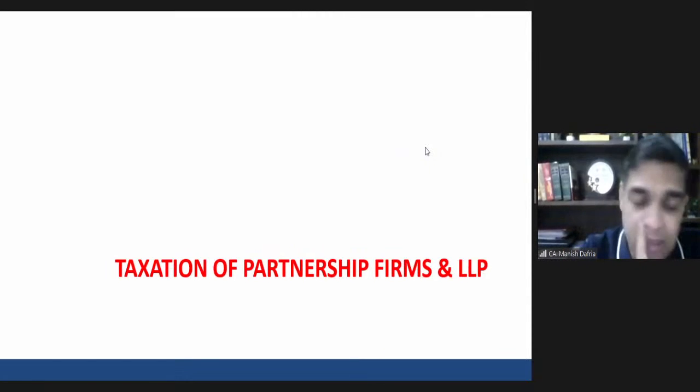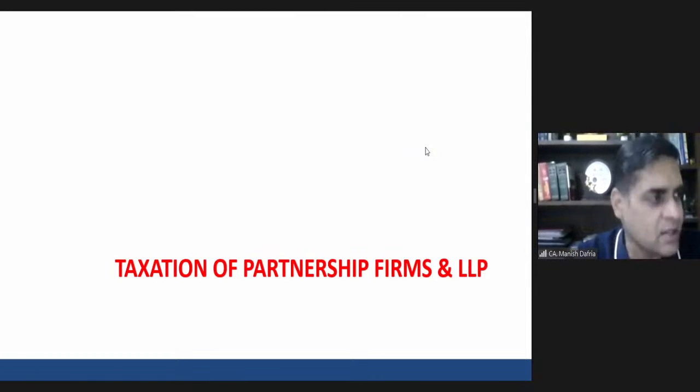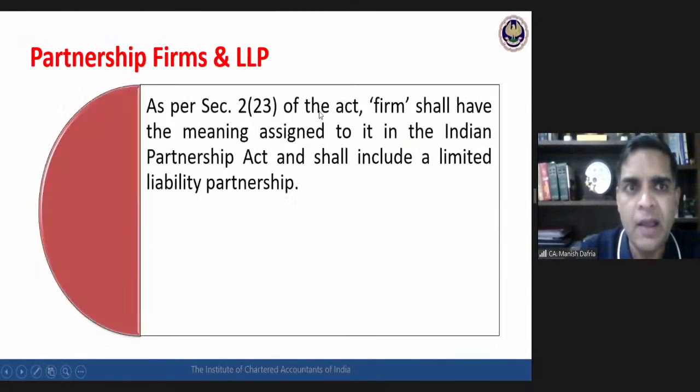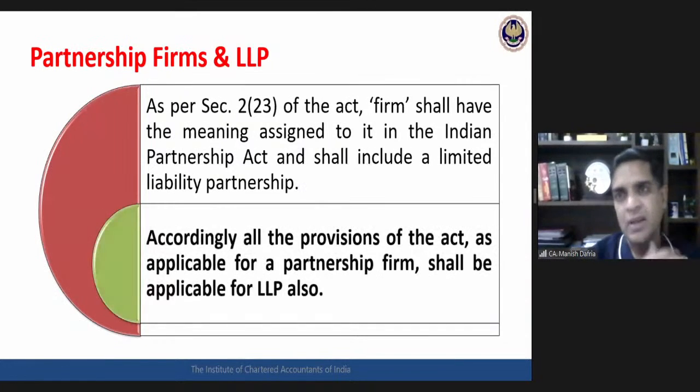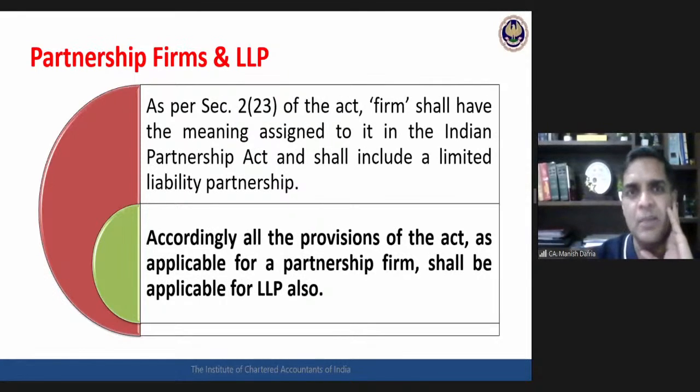Okay. Now, in this second part of today's session, taxation of partnership firms and taxation of LLP. Okay, fine. The first basic clarity, for the purpose of income tax, LLP and normal partnership firms are same. Legally speaking, LLP is an altogether different kind of entity, but for income tax purposes, all the provisions which are applicable for the partnership firm are applicable even for LLP also in the similar manner. The first clarity. Okay. Now, various special provisions related with the partnership firm.